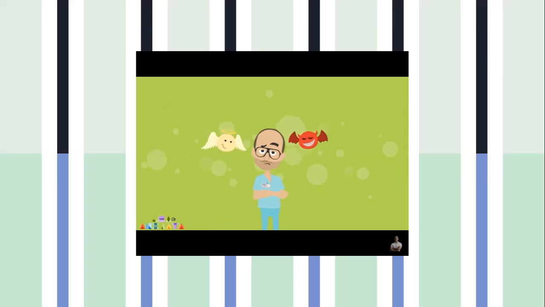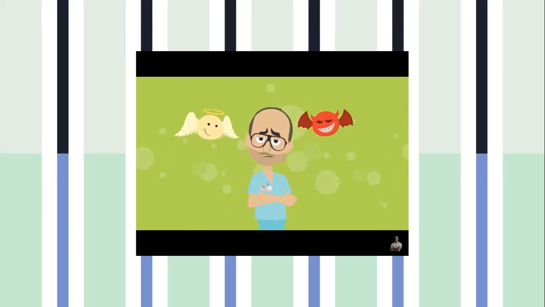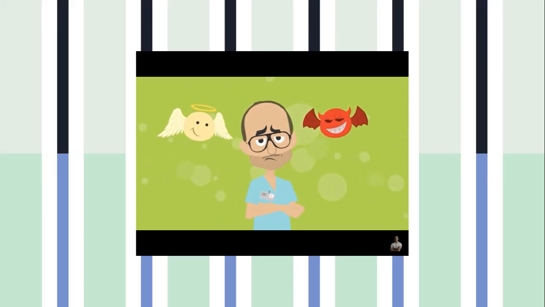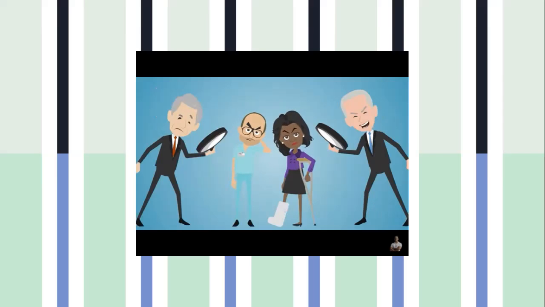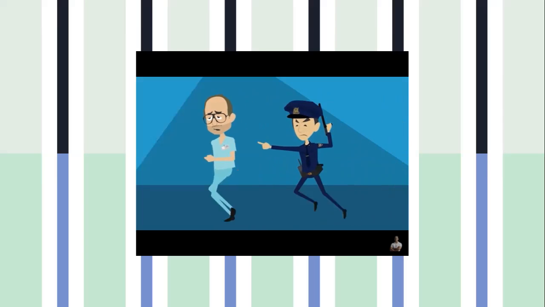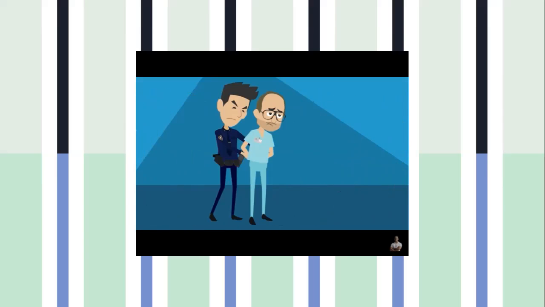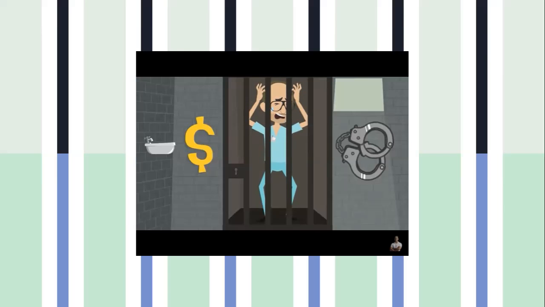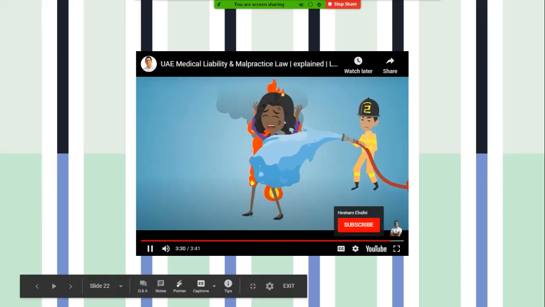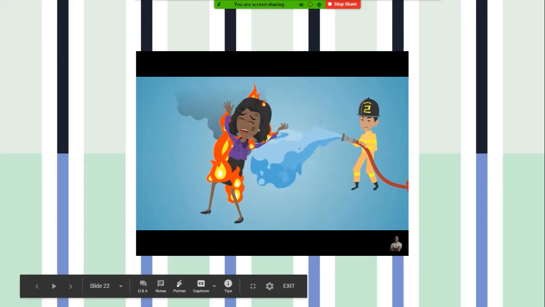After we reviewed what is allowed and what is not, let's see now what happens if the doctor is accused of negligence. The law assigned the Supreme Committee of Medical Liability to investigate the causes and relationship between the doctor's mistake and the patient's harm. However, the doctor may not be arrested during the committee investigation, but he might face criminal and civil charges, unless the doctor proves that the damage was caused by the patient, or due to an external reason beyond the doctor's control.